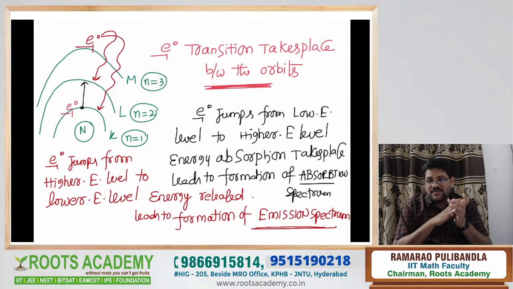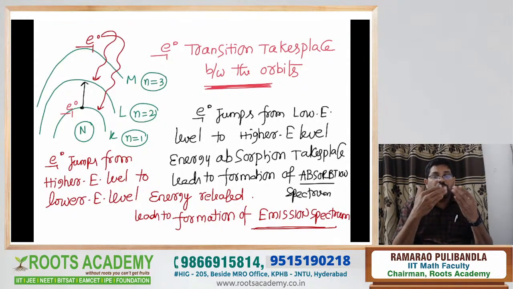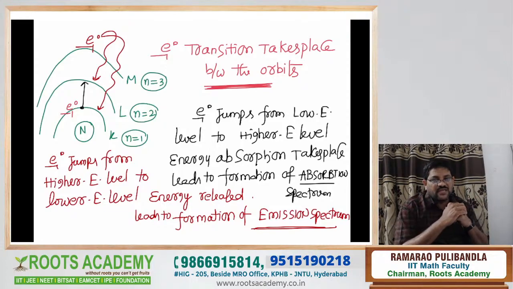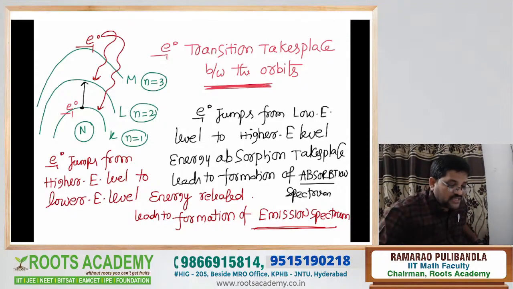What is the meaning of emission spectrum? Getting bright lines over the dark background. Emission means bright lines over the dark background. Understood what I am saying? Those are the important postulates. And see, what are the limitations of this Bohr's atomic model?